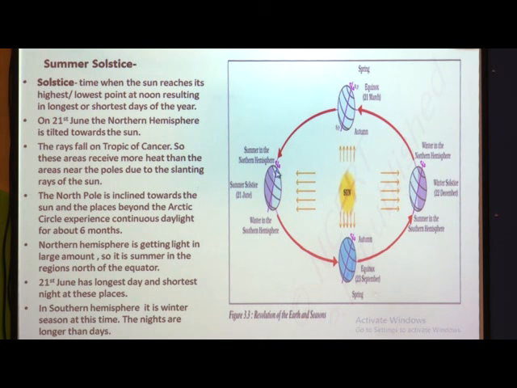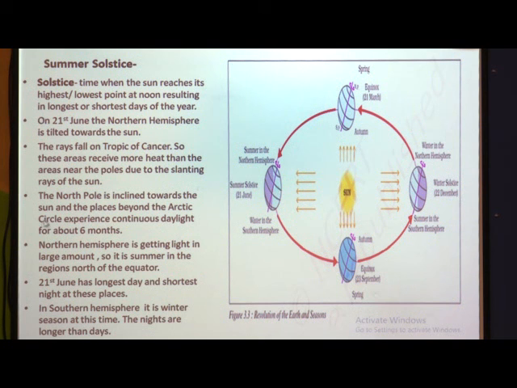As the north pole is inclined towards the sun, the places beyond the Arctic Circle will experience continuous daylight for about 6 months.